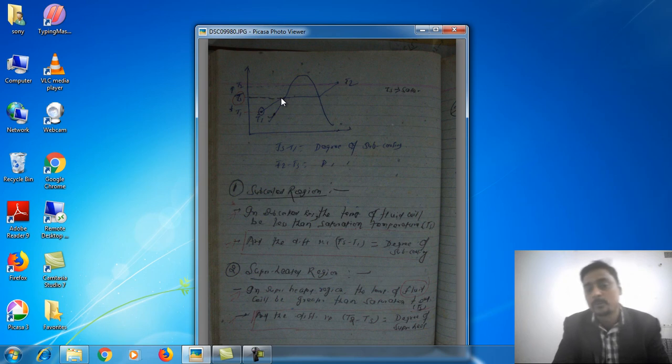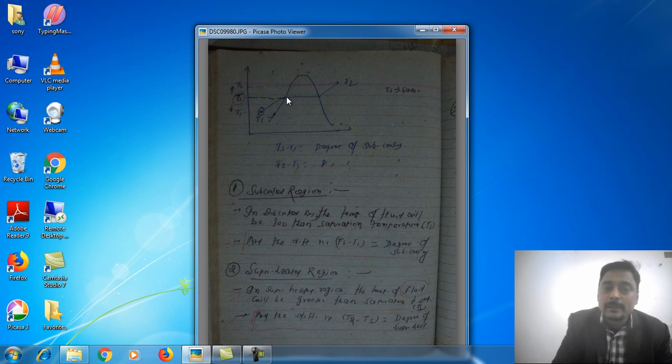There is no part of vapor at this point, because the liquid is in saturated form. At this point the mass of vapor will be zero. Only the mass of liquid will be there, only the liquid part will be there.